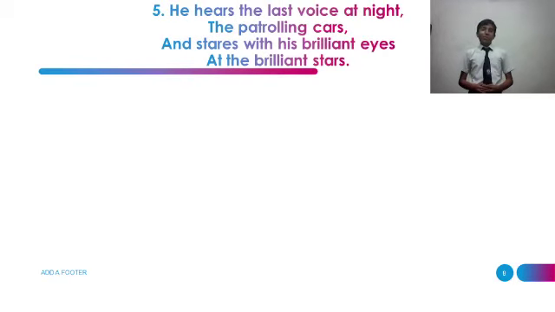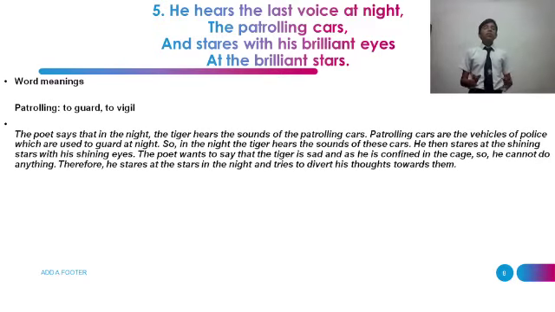Now the fifth paragraph. He hears the last voices of night, the patrolling cars, and stares with his brilliant eyes at the brilliant stars. Word meaning: patrolling means to guard, to keep vigil.